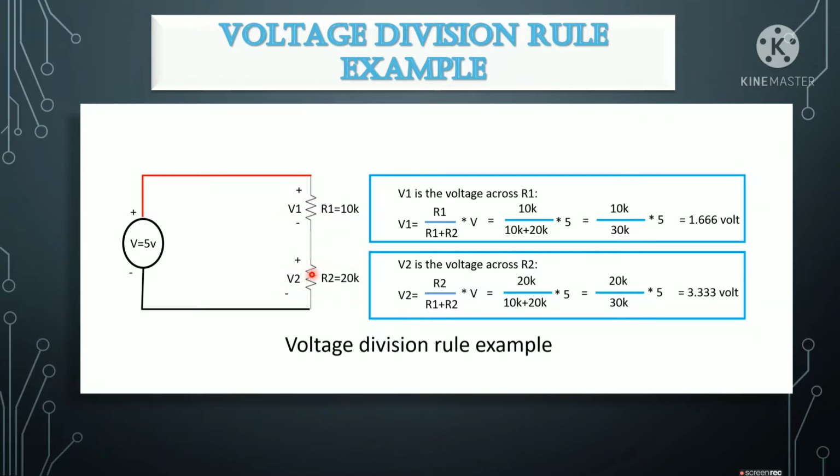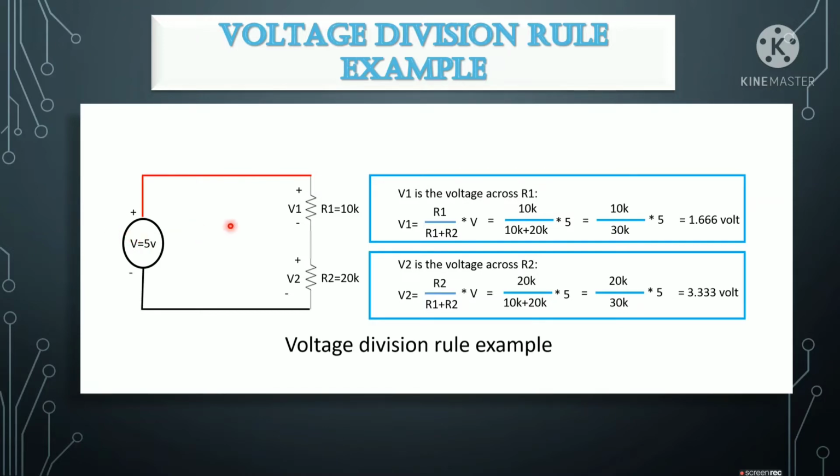If you have the lowest R1 value, we will have the lowest voltage. If you have the highest R2 value, we will have the highest V2 value. If you have a low resistance value, we will have a small voltage drop, and if you have a high resistance value, we will have a larger voltage drop.